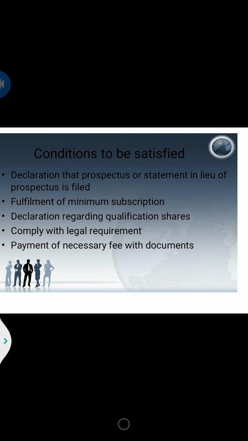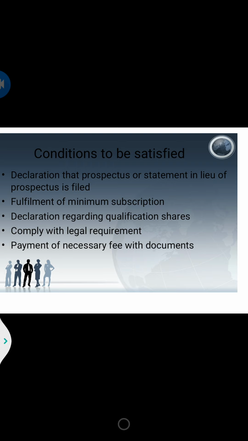For directors or the board of directors, there is no qualification prescribed. No academic qualification, no professional qualification, no technical qualification. So how are they appointed? Without any qualification, they cannot be appointed, right? For that sake there is a specific share called the qualification share.